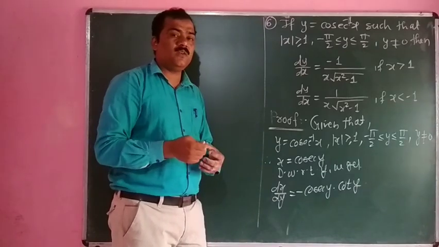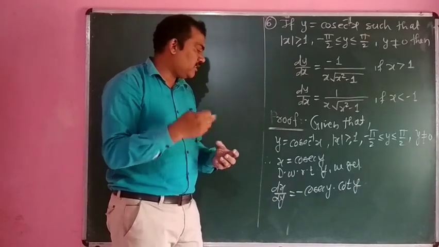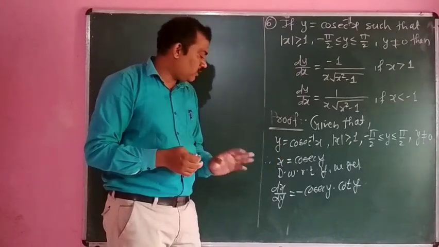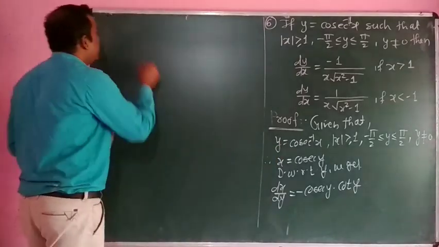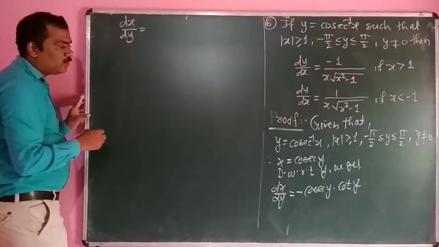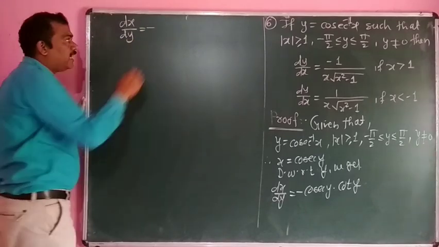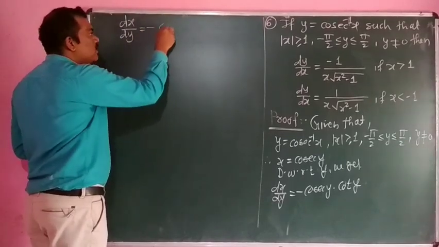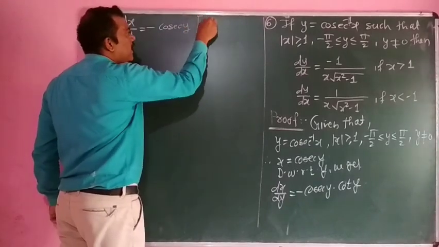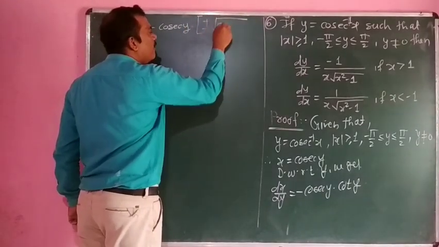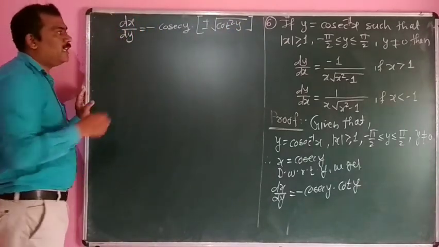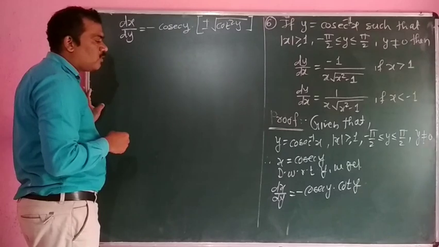It means we have to convert cot y in terms of cosec y, so that we can substitute the value of cosec y equal to x. So dx by dy is equal to minus cosec y into plus or minus under square root of cot square y. We have to replace cot square y in terms of cosec y.